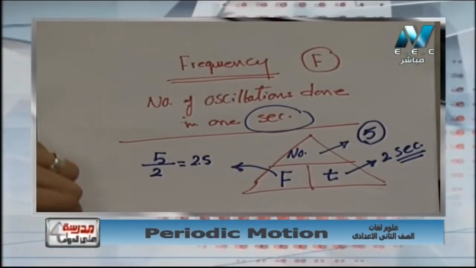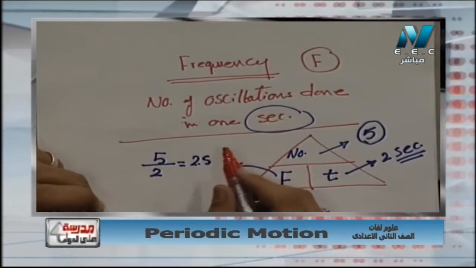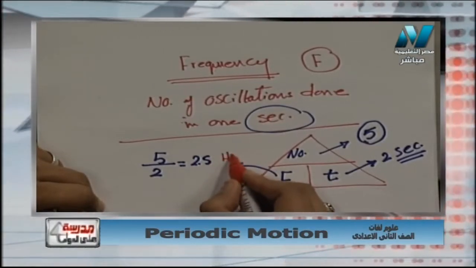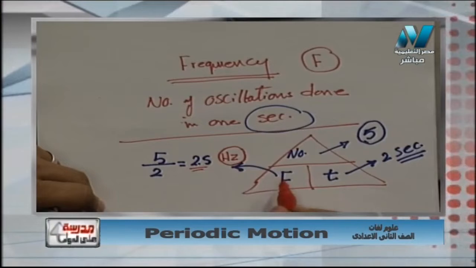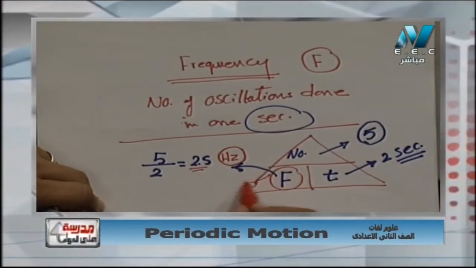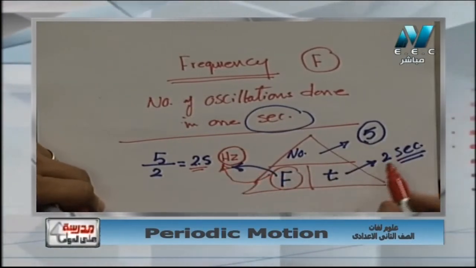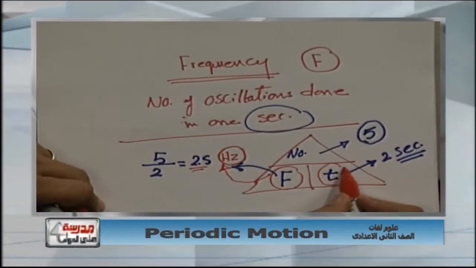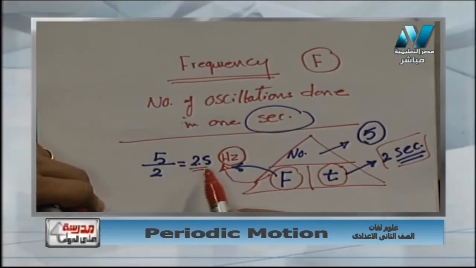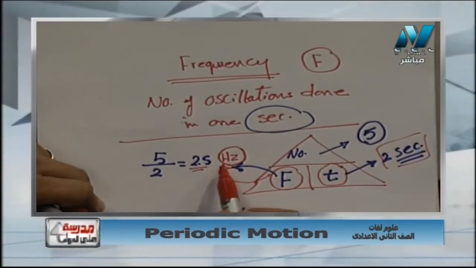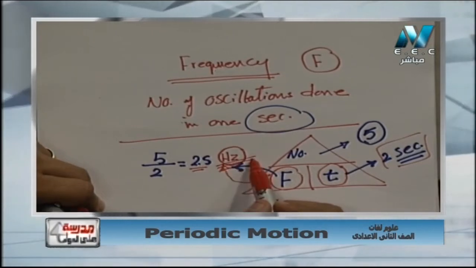What will the measuring unit be? 2.5 hertz. The measuring unit of frequency is hertz. So the measuring unit of time in our syllabus is second, and the measuring unit of frequency is hertz. Okay?